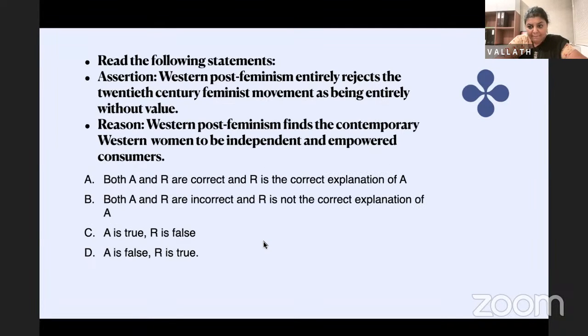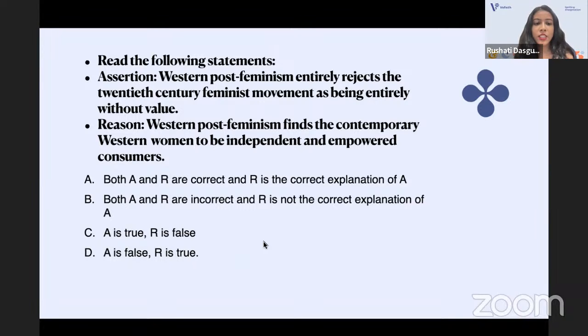Rishiti? There are two statements, assertion and reason. You have to choose an option from below. The assertion is: Western post-feminism entirely rejects the 20th century feminist movement as being entirely without value. The reason is: Western post-feminism finds the contemporary Western women to be independent and empowered consumers. What do you think? Is it both A and R are correct and R is the correct explanation of A? Or both A and R are correct and R is not the correct explanation of A?